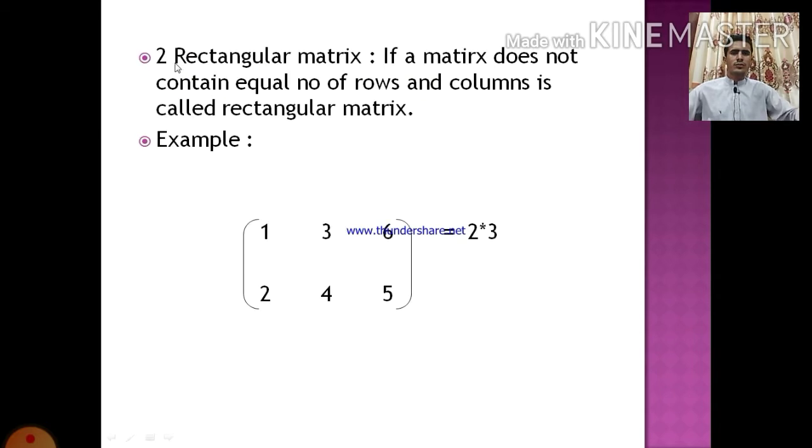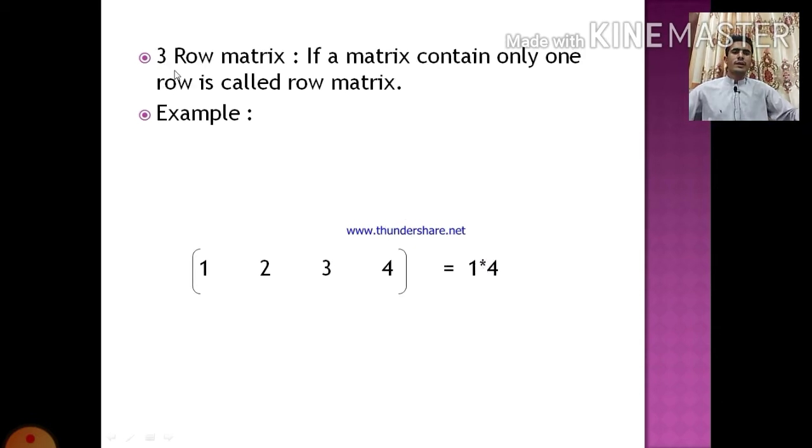Number 2, rectangular matrix. If a matrix does not contain an equal number of rows and columns, it is called a rectangular matrix. Example, it is an example of a rectangular matrix. Number 3, row matrix. If a matrix contains only one row, it is called a row matrix. Example, it is a row matrix.